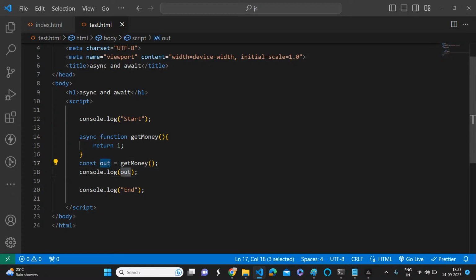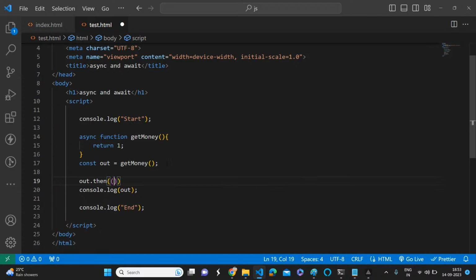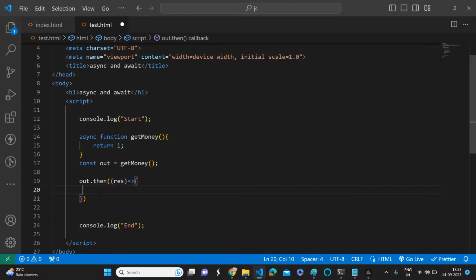If this out is a promise, what can we do? Can we add out dot then, and pass another callback function? Right now the console.log is not required because it is returning a promise, which we have already experienced. Here, whatever the result is, you will get it. Now, can I do console.log of the result? Yes or no? Now tell me what the output will be for this program.